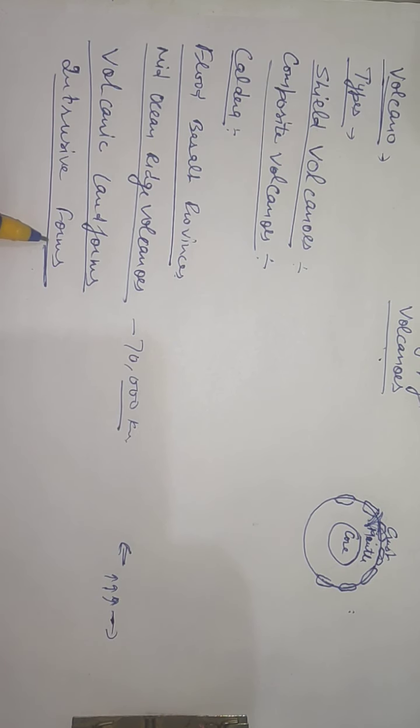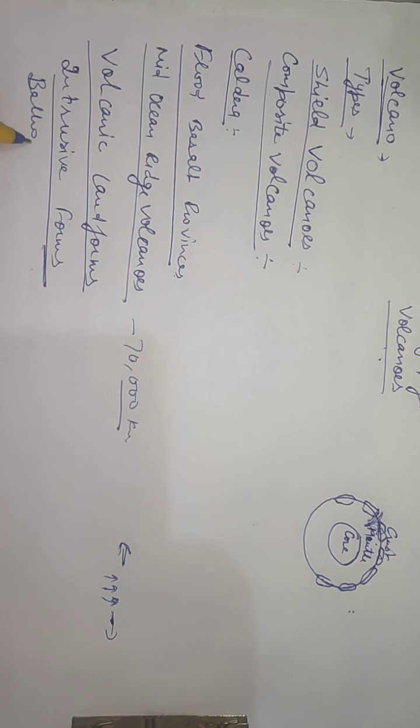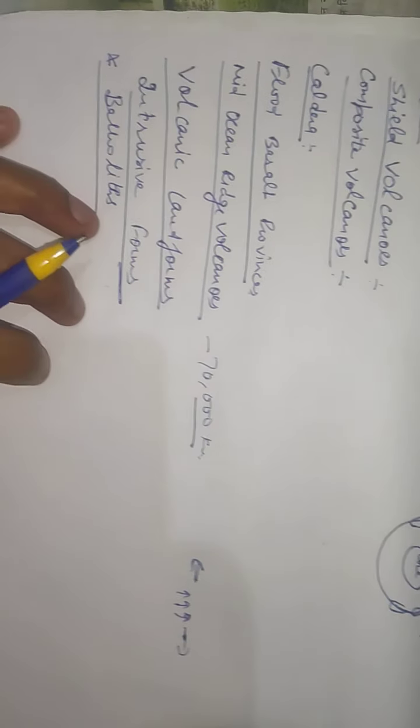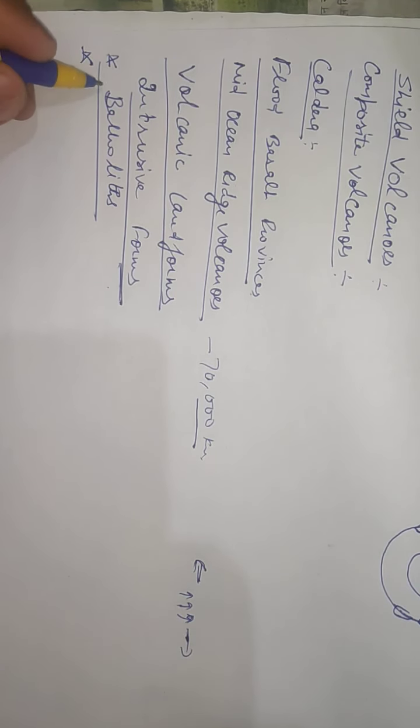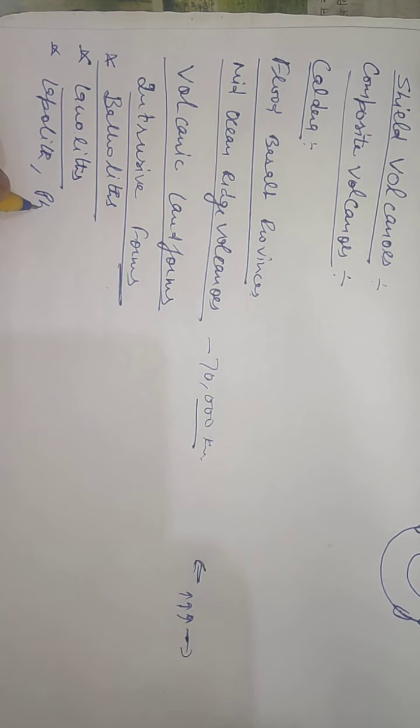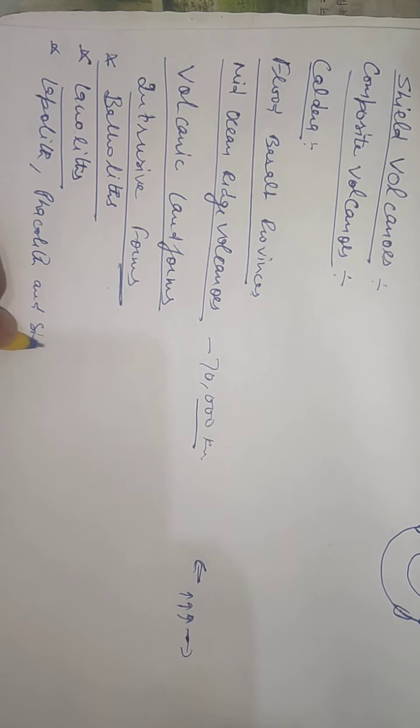And there are some shapes: batholith, laccolith, lapolith, phacolith, and sills.